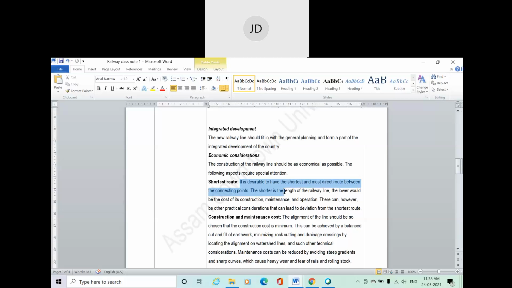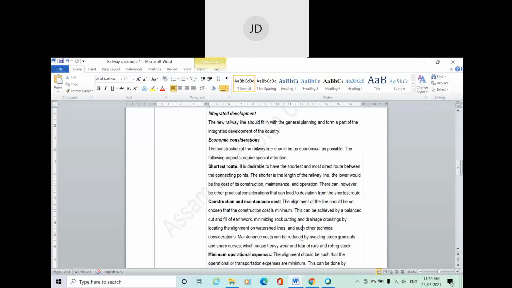So it is desirable to have the shortest and most direct route between the connecting points. The shorter the length of the railway line, the lower would be the cost of construction, maintenance and operation. तो जितना short होगा railway line, उतना ही the cost of construction and maintenance, even the operation cost will be less.